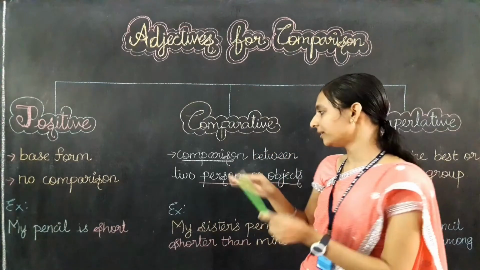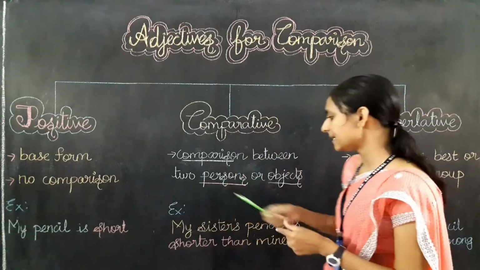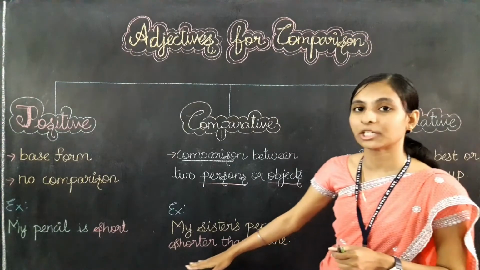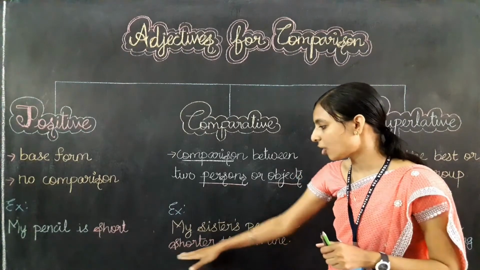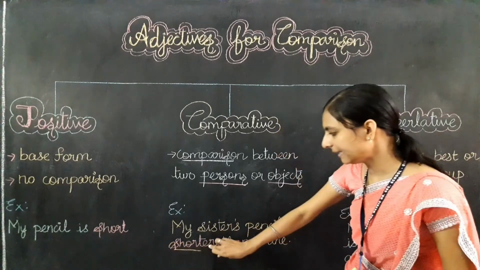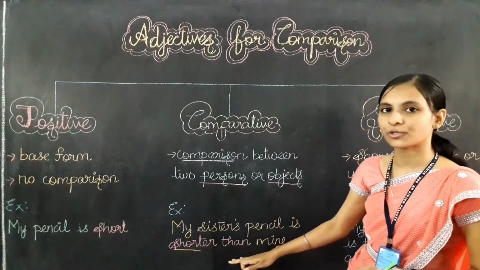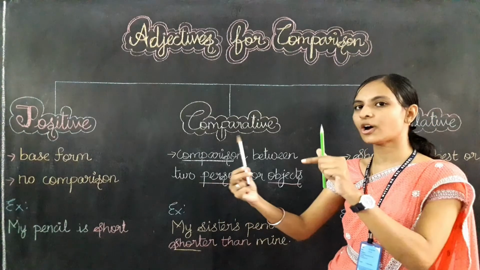In the comparative degree only, we are going to compare two things. It is used to compare things with the usage of this adjective, like we will add er after the adjective. Short is the adjective. For comparing, I am going to add er. When I add er to the adjective, I need to use than also. Then, shorter than mine. My sister's pencil is shorter than mine.